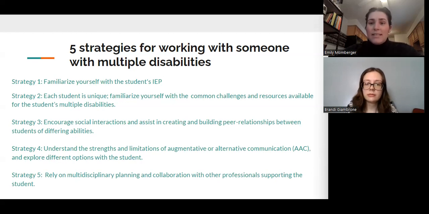And lastly, multidisciplinary planning and collaboration is critical to help students with multiple disabilities succeed. As many of you are aware, classrooms already hold weekly or monthly meetings to discuss student progress and concerns. To support students with multiple disabilities, these teams will meet before a student joins the classroom or meet more often. Of note, the multidisciplinary team should include medical professionals if possible, such as the school nurse, if not with the student's physician or psychiatrist.